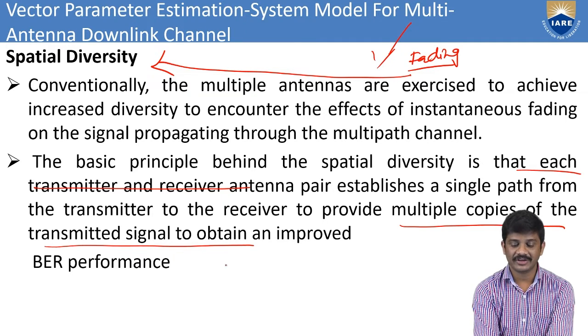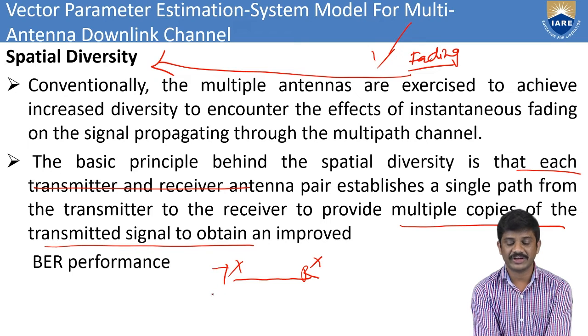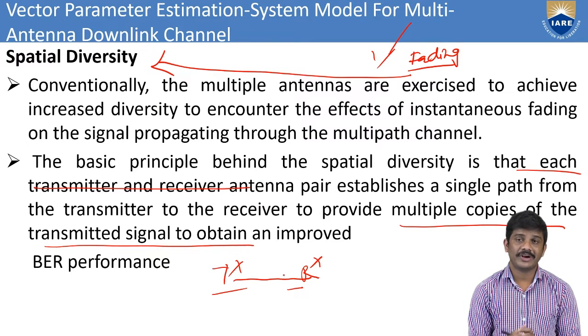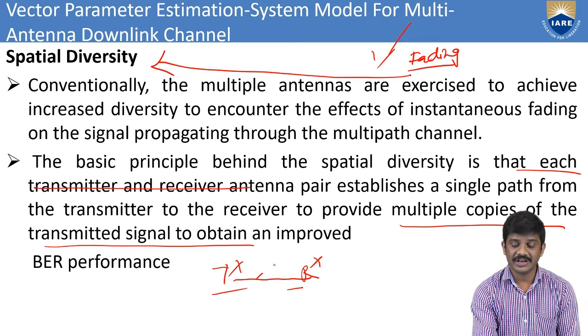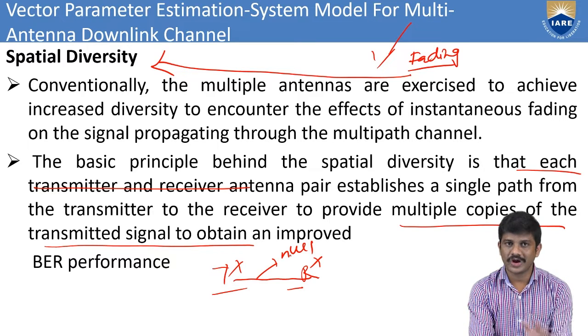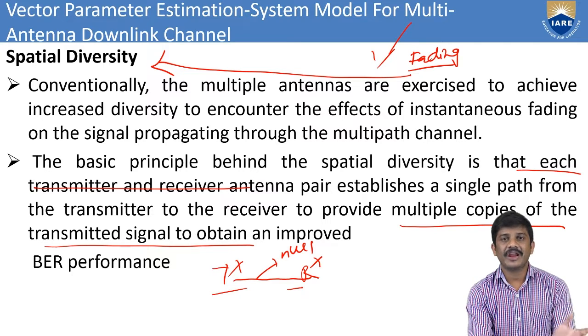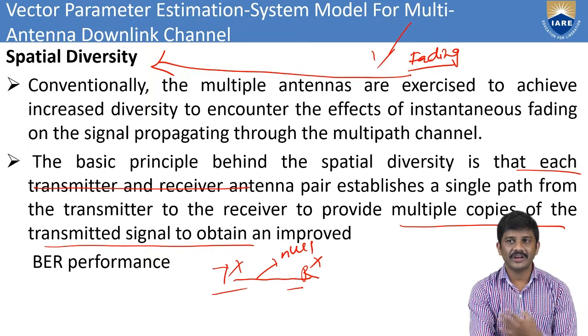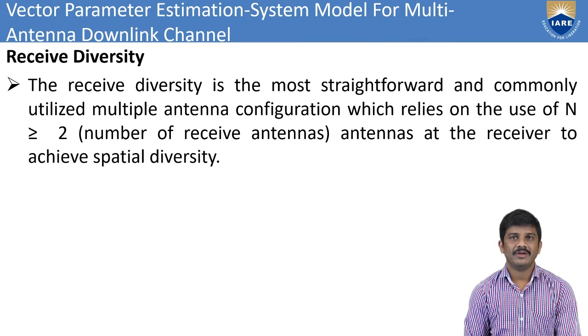We can also provide multiple paths, and then the transmitted signal improves. For example, if one signal is null, the connection is destroyed. But with multiple copies, if one signal is null, we go for another signal, which gives improved signal performance.